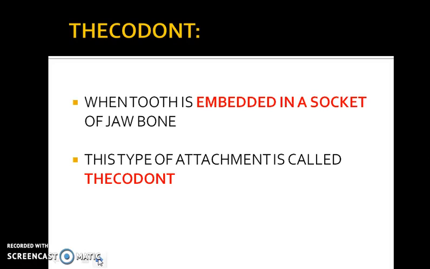Now we have a term here called thecodont. Now what is thecodont? Let's look further. When a tooth is embedded in a socket of jawbone, this type of attachment is called thecodont. That is, when your tooth is embedded, or found fixed in your jawbone, this condition is what we call thecodont.